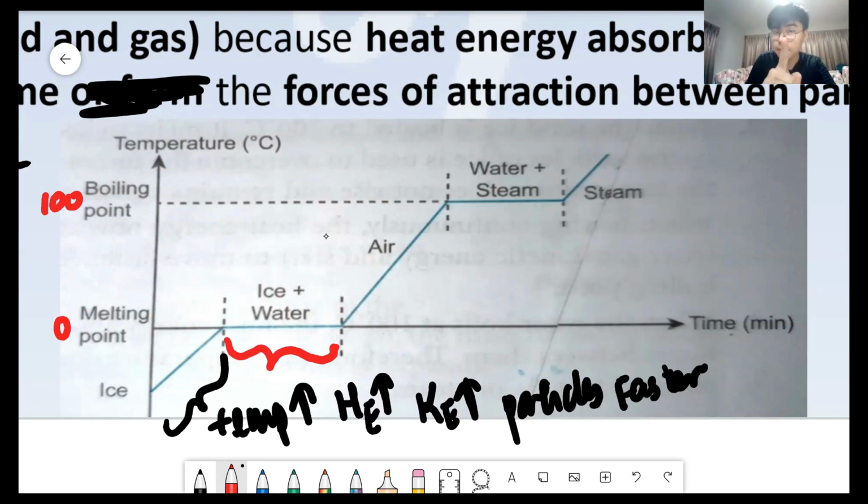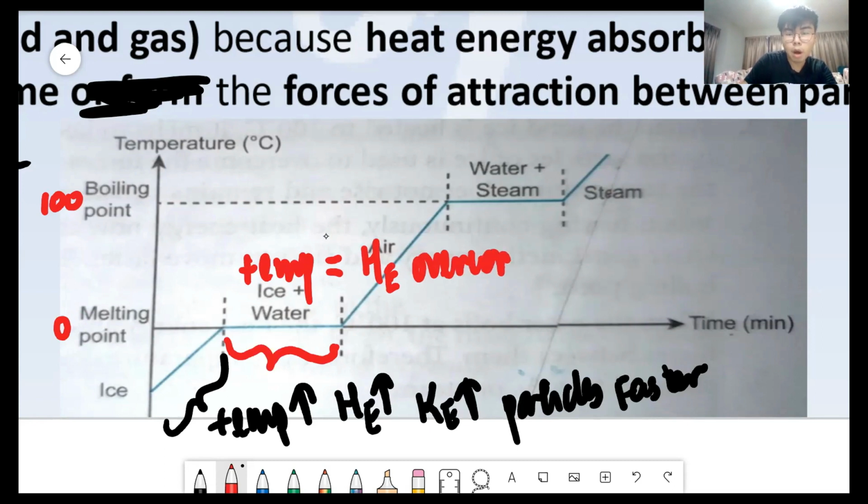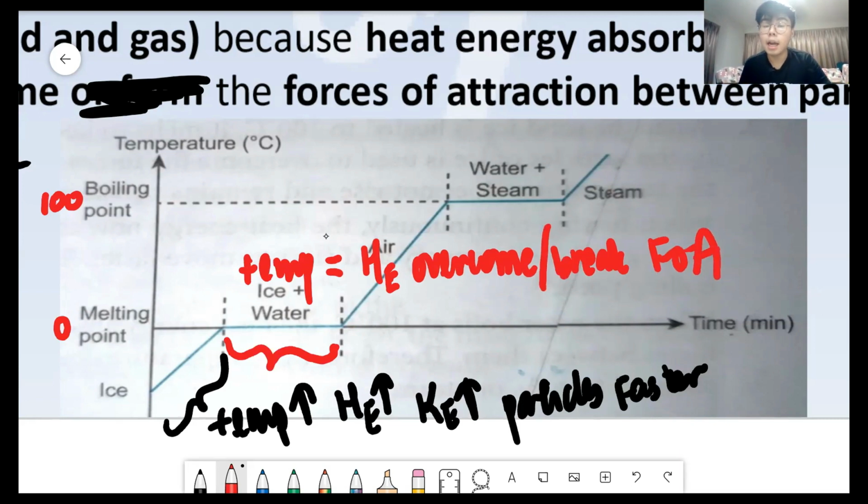It stays at the same temperature. If you use a thermometer, you will realize it stays at the same temperature. Why? The temperature remains constant. Sama, suhu yang sama. Why? Because your heat energy is used to overcome, or we use the word break, the forces of attraction between the particles. Does the kinetic energy increase?